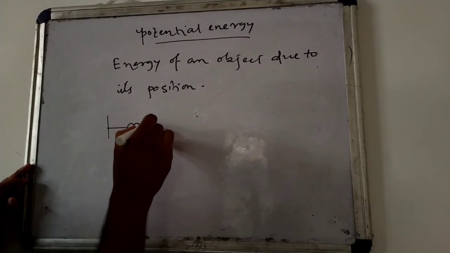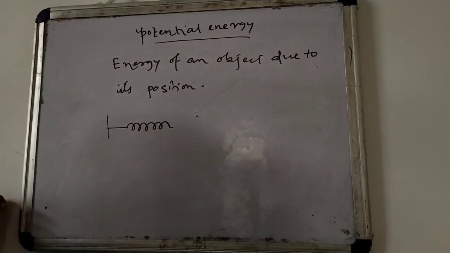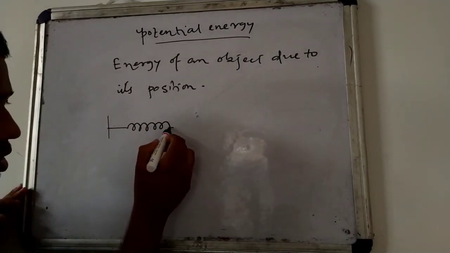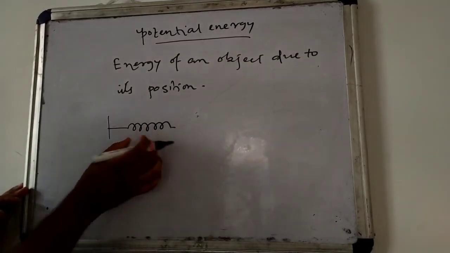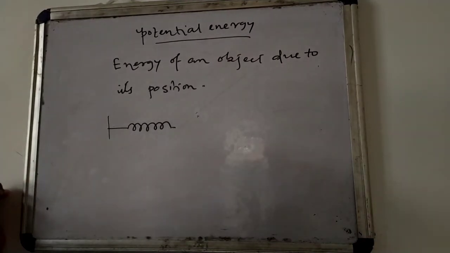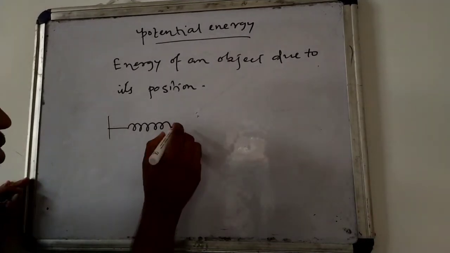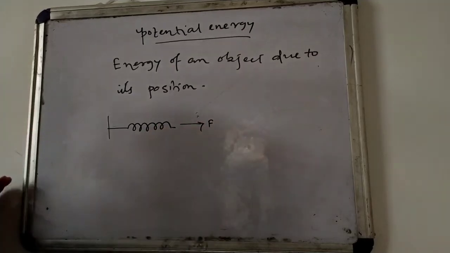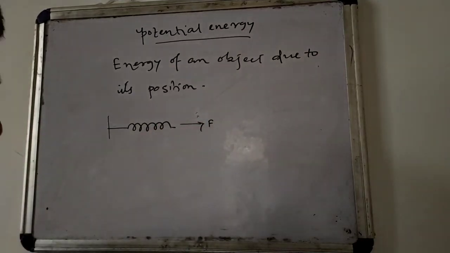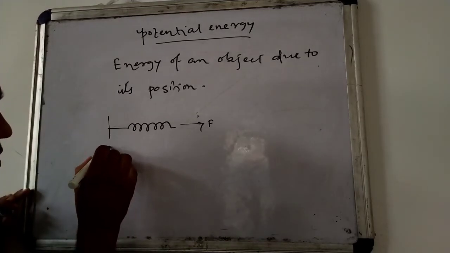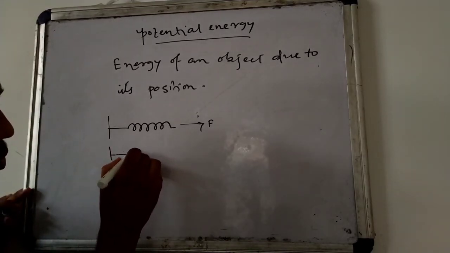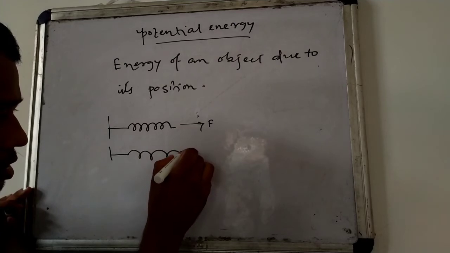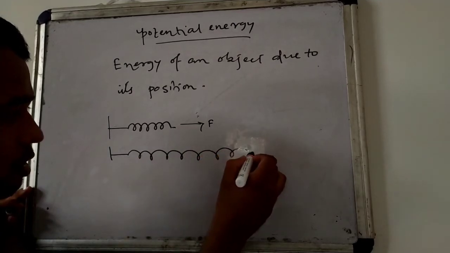Suppose we take a spring here. Initially the spring is at a stationary position. Now we will apply a force on the spring along this way. Then what will happen? This spring will stretch and its length will increase.